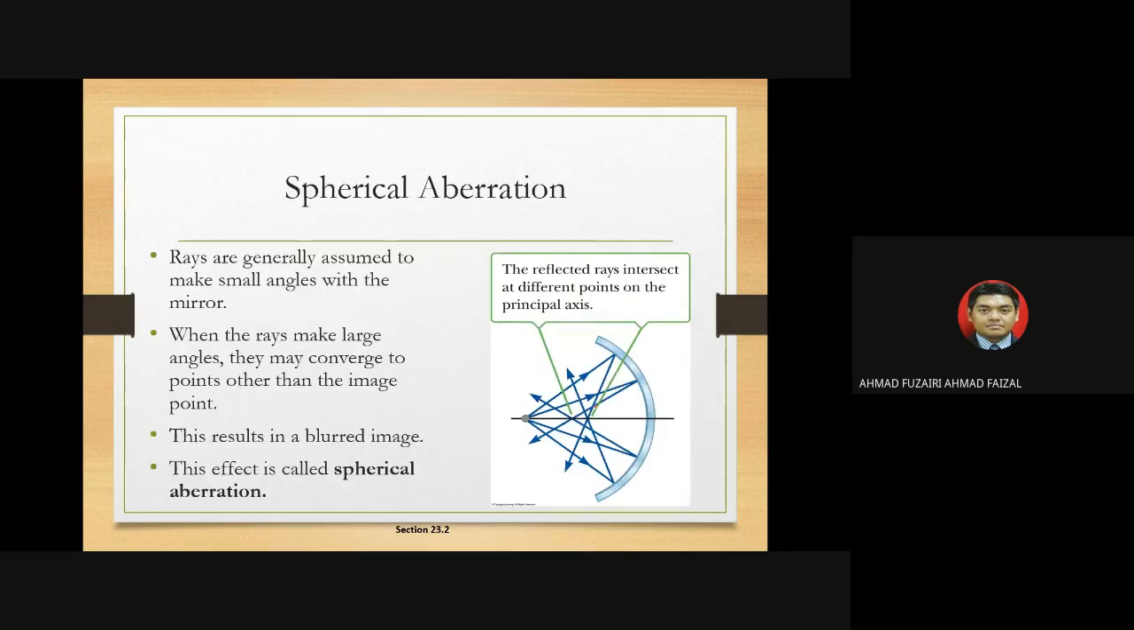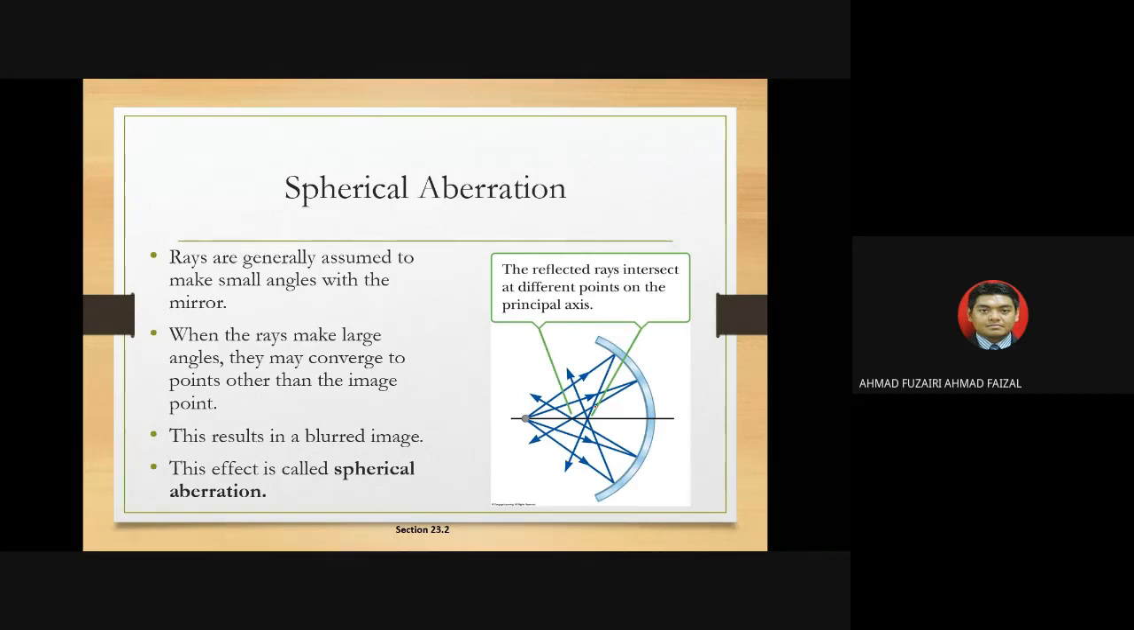Rays are generally assumed to make small angles with the mirror. When the rays make large angles, they may converge to points other than the image point. This results in a blurred image. The effect is called spherical aberration. So you should know the terms used for spherical aberration.